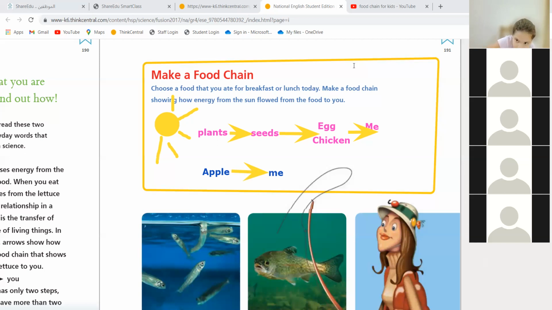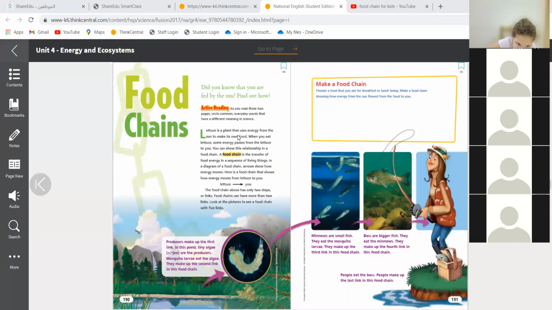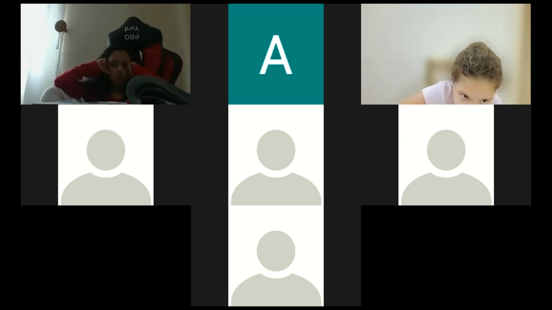Okay, Habibi. Today we are going to stop right here, with the examples of food chain. Tomorrow we are going to learn more and more about it. I think this is an exciting topic to talk about. I think we are going to enjoy it.